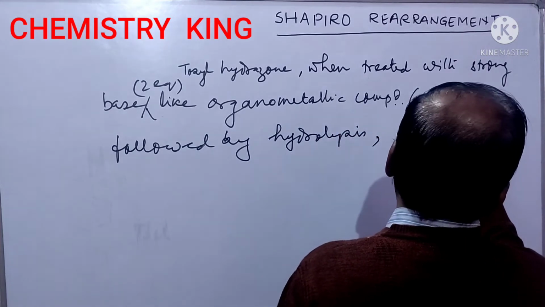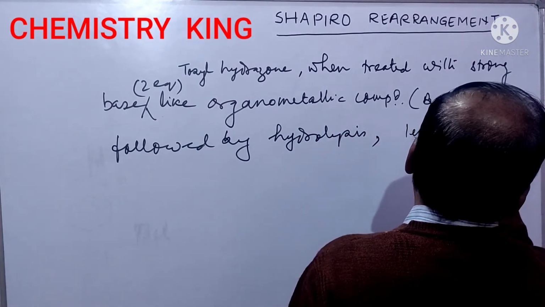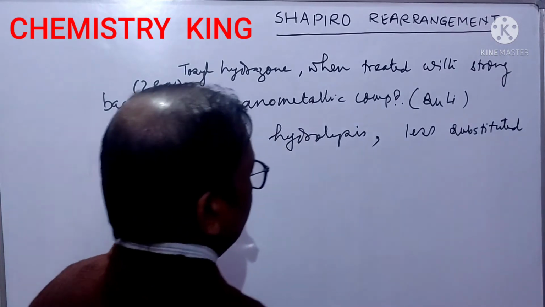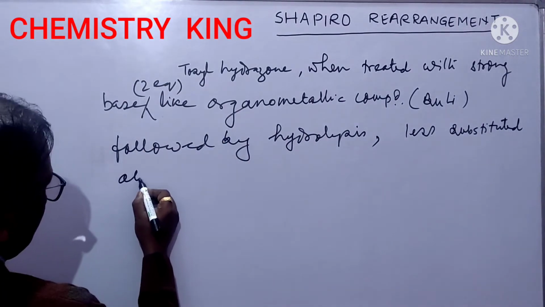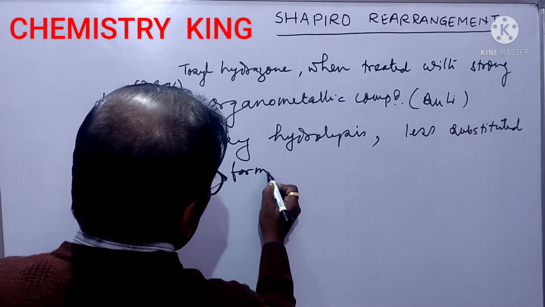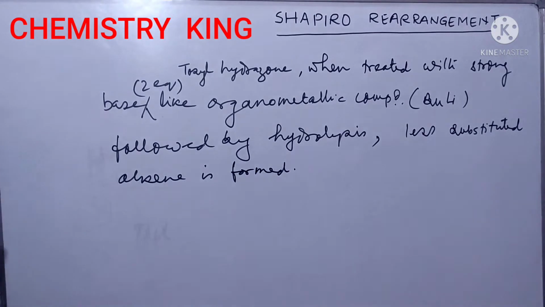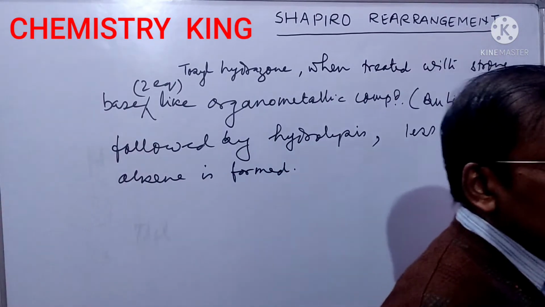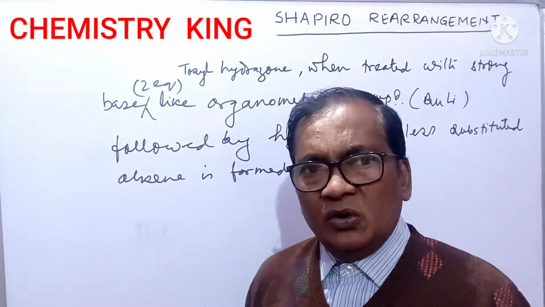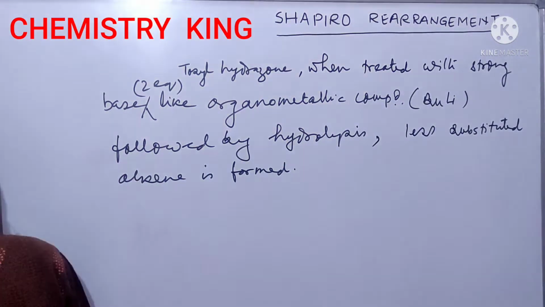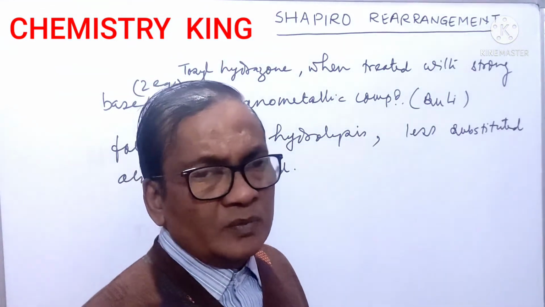Less alkylated or substituted alkene is formed. This is known as Shapiro rearrangement. Generally, more alkylated alkene is formed due to stability reasons.